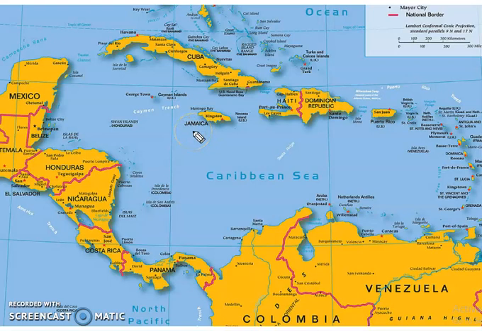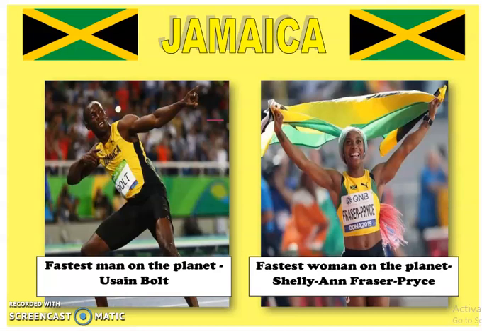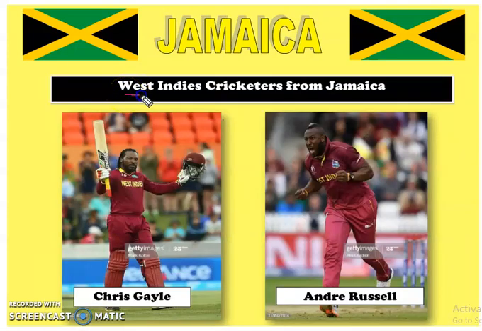Next is Jamaica. Capital of Jamaica is Kingston, known for the fastest runners in the world. Currently, the fastest men and the fastest women both belong to Jamaica. These are two star cricketers of West Indies from Jamaica. He is Chris Gayle, another is Andre Russell. Both of them make the crowd dance on their feet when they hit huge mighty sixes.